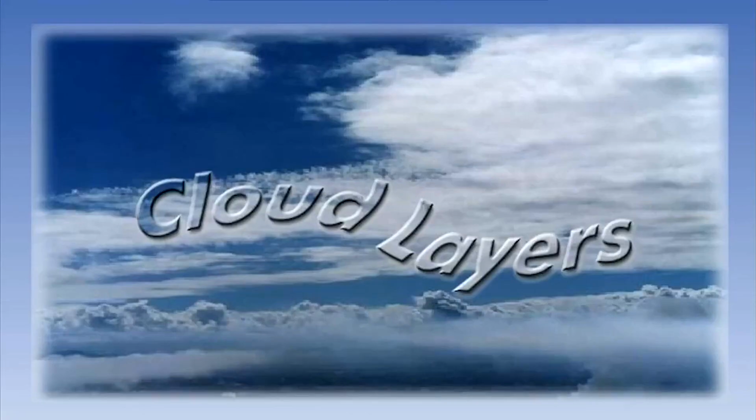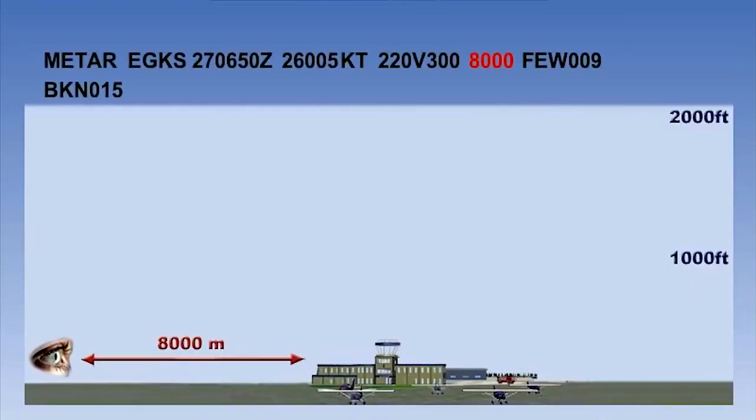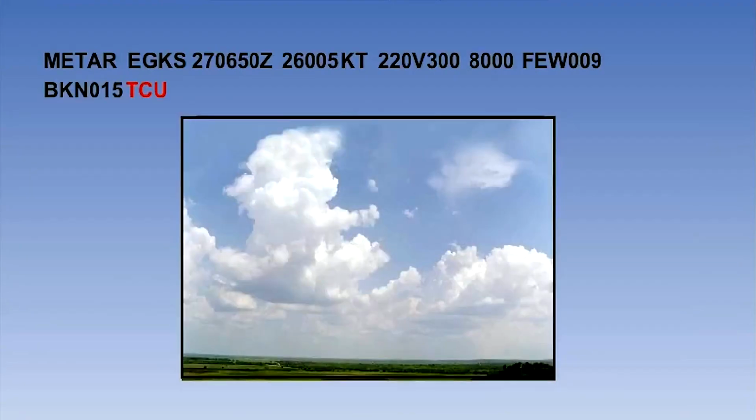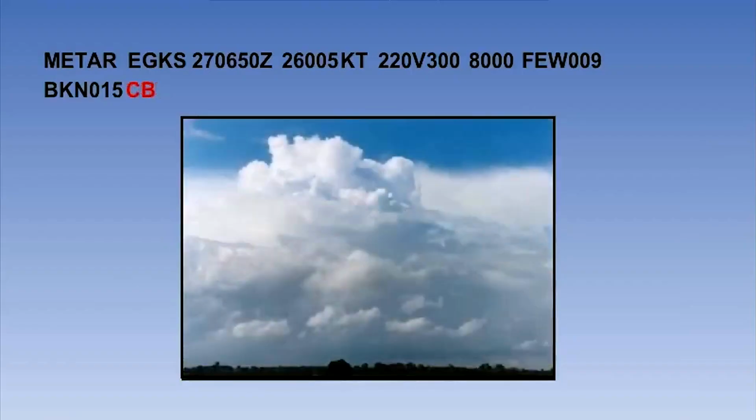If there are multiple cloud layers present, they will always be listed in ascending order. Higher layers are only included in your METAR if they cover a greater proportion of the sky than the layer reported immediately below them. In our example METAR, we have a visibility of 8 kilometers and 2 distinct cloud layers. The first is a few at 900 feet, followed by a broken layer at 1500 feet.